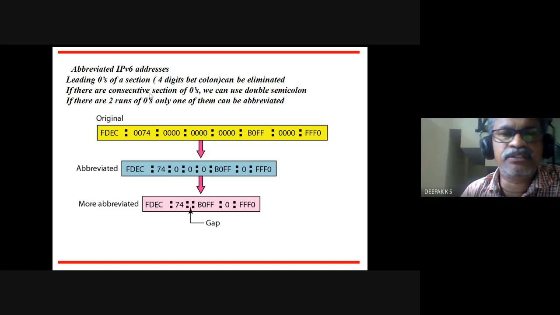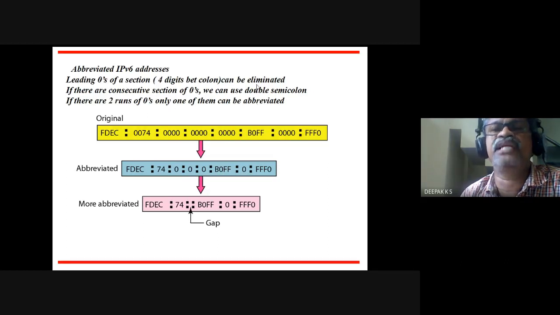If there are consecutive sections of zeros, we can use a double colon. Here there are consecutive sections of zeros, 12 zeros in hex. So this can be abbreviated. If there are 2 runs of zeros, this one run of zero and this another run of zero, only one of them can be abbreviated using a double colon.